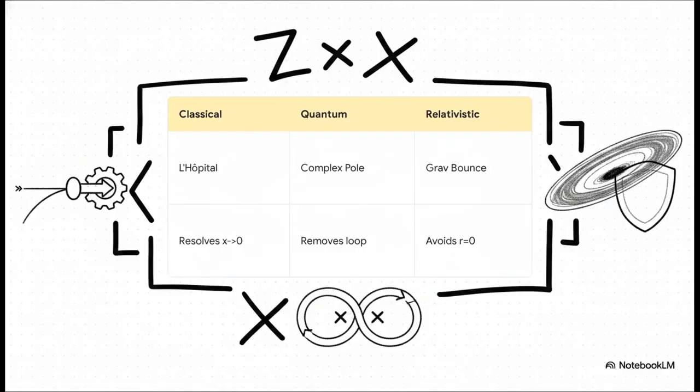This duality map is the ultimate payoff of the entire report. It proves a direct mathematical isomorphism between all three isolated domains. Look at this. The modified L'Hopital regulator that resolves the x approaches zero boundary in classical math is the exact same algebraic mechanism as the complex pole cancellation that removes quantum loop singularities, which is the exact same mechanism that avoids the r=0 gravitational bounce in relativity. It is literally one unified ZX mechanism taming calculus boundaries, quantum loops, and cosmological black holes.